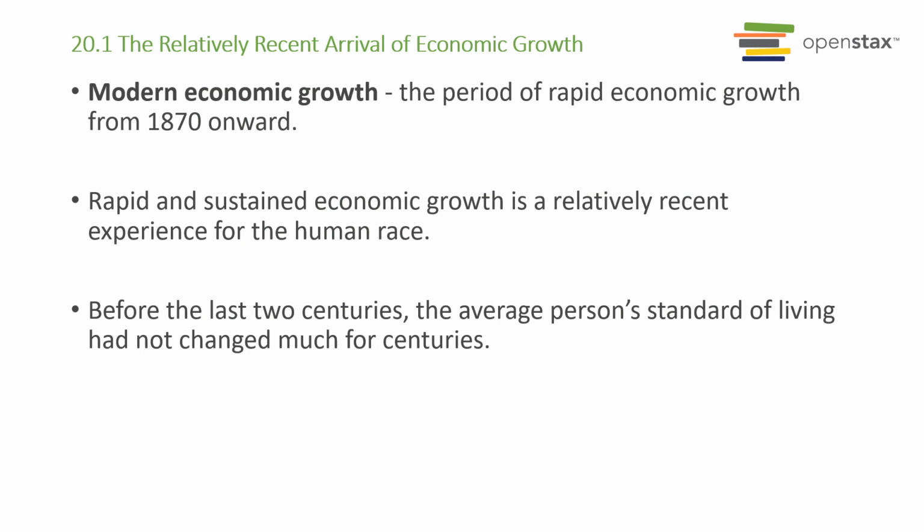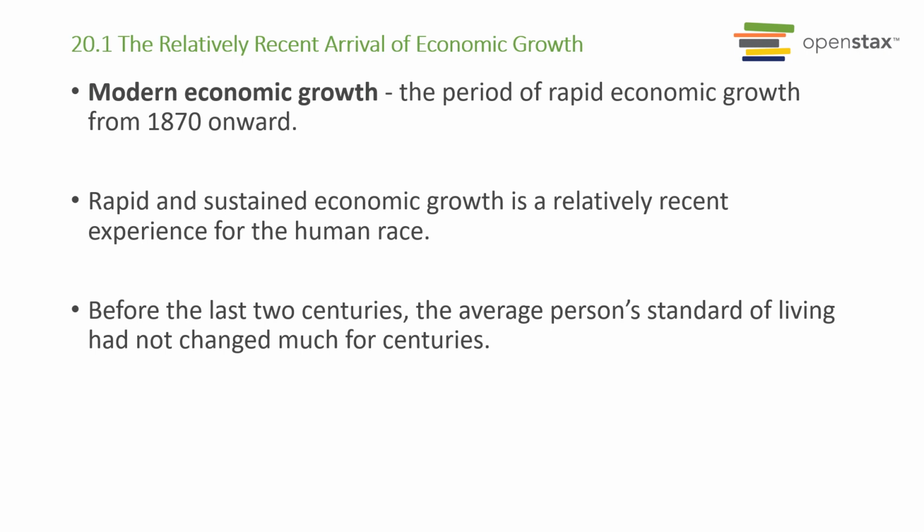So when we're looking at economic growth in human history, for a very long time, the GDP per capita for the people in the countries stayed very, very steady. There weren't that many changes in per capita GDP in different countries, but it all changed in England in the late 1800s, right about 1870, and we call this period from 1870 onward modern economic growth.